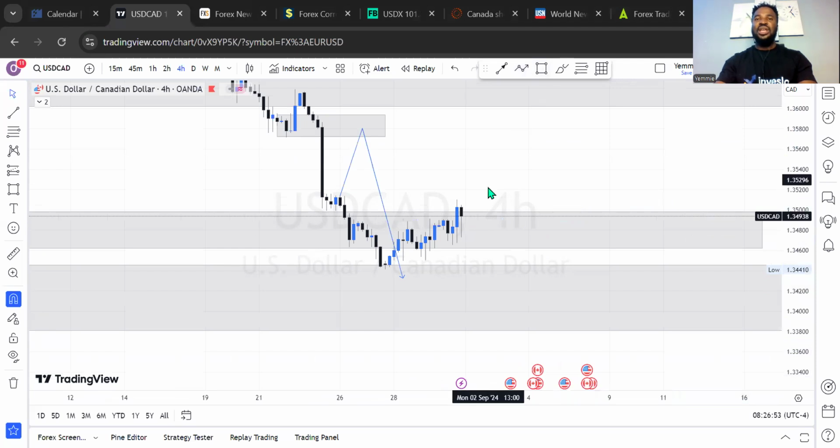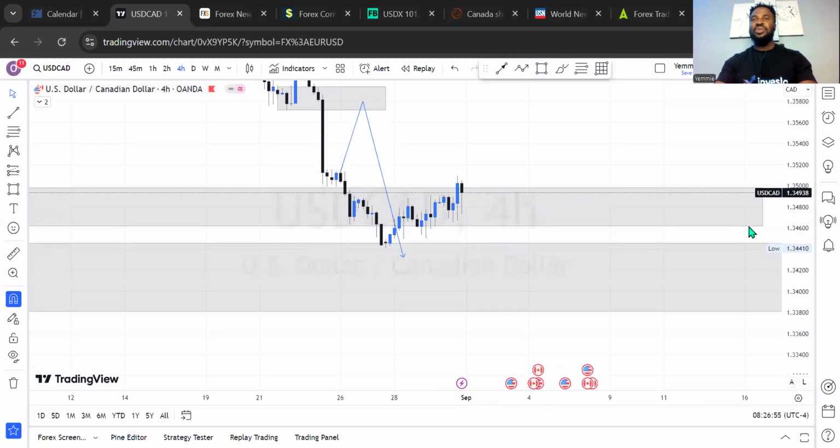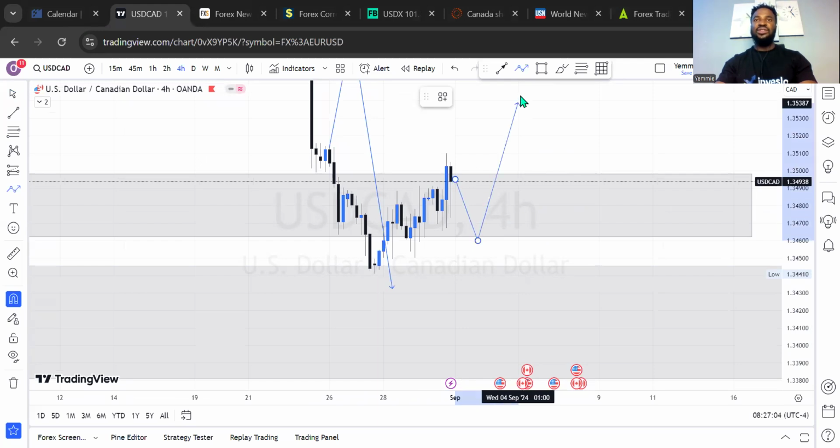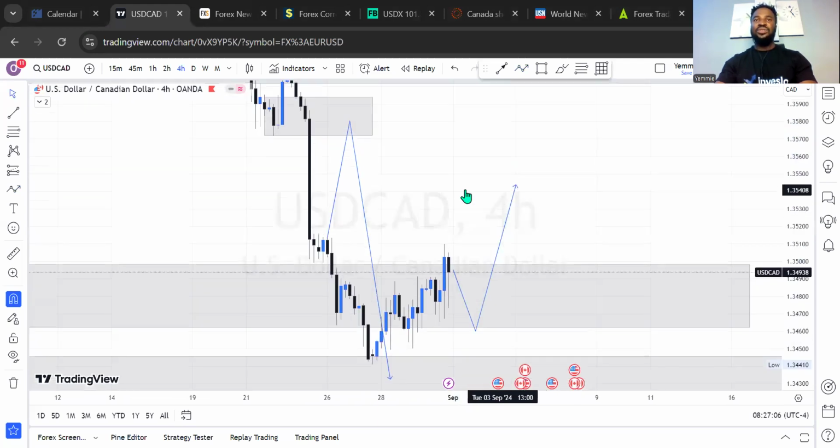So what we'll be expecting is, since this has built up more of a liquidity trend line right here within this price level, we can experience more sell from this price level to fill this in and do more of a buy on USDCAD. So we have more opportunities in the market this week for buy overall on USDCAD. That's on the 4-hour outlook.